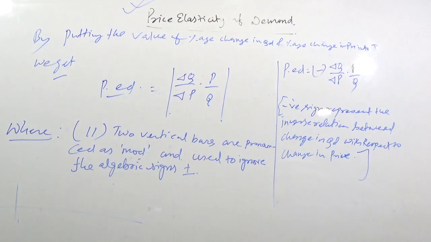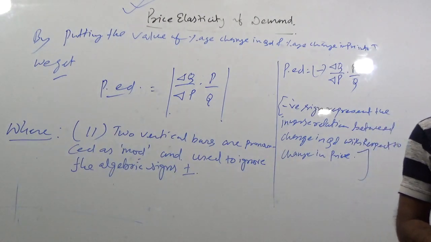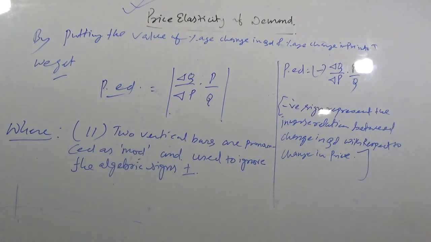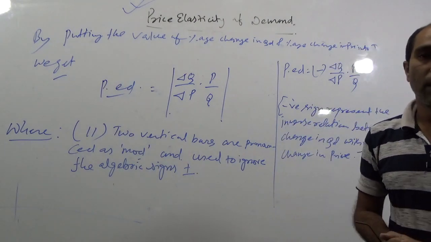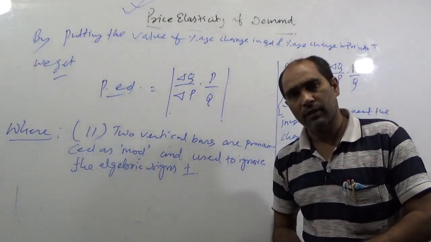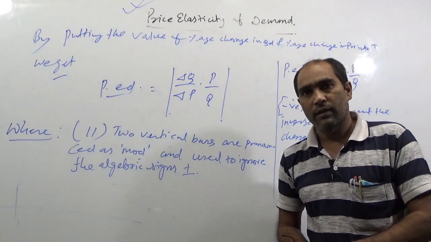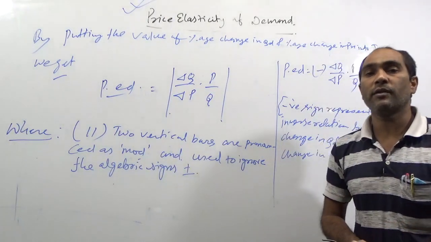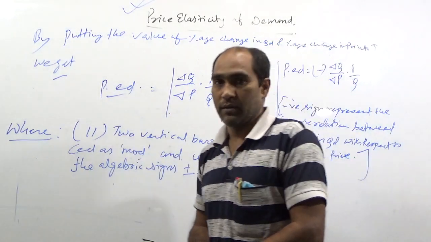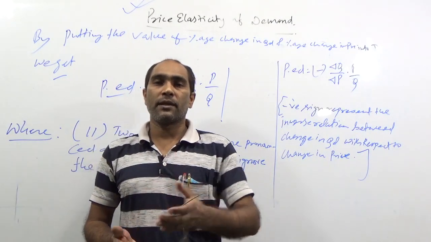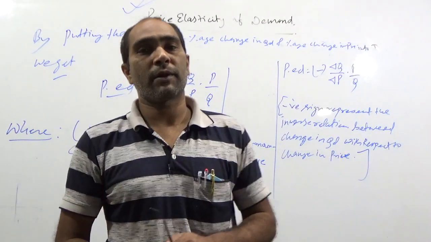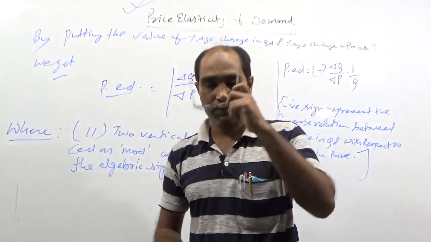See the definition given by Alfred Marshall: it is the ratio of the relative change in quantity demanded of a commodity to the relative change in its price. It's a ratio between the relative changes in quantity demanded and in its price.